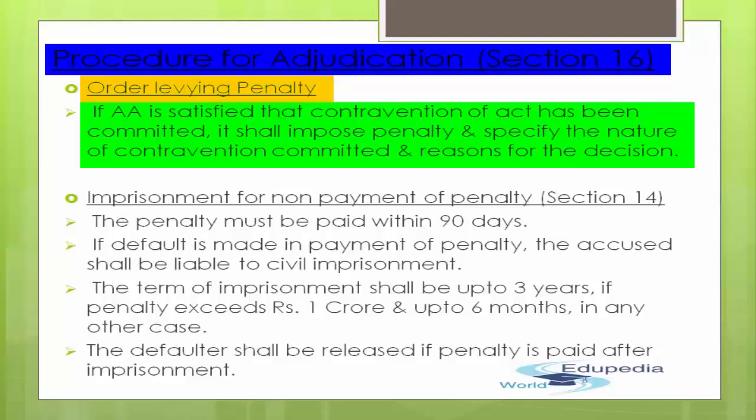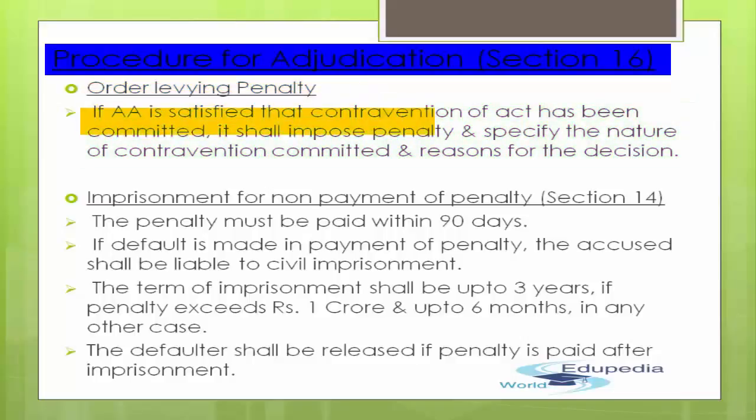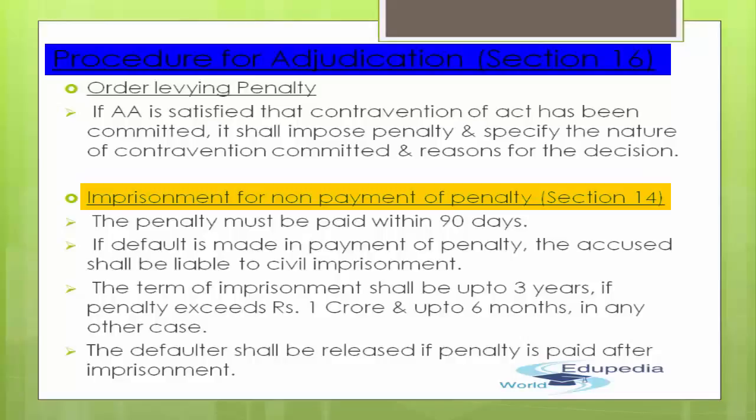So the order levying the penalty will be made once the adjudicating authority is satisfied that the contravention of the Act has been committed. Accordingly, it shall impose the penalty and specify the nature of the contravention which has been committed by the accused person, along with the reasons for their decision. So that's going to be the order for levying penalty. Next will be the imprisonment. With the order, definitely some amount will be required to be paid as penalty, and if the penalty is not paid, obviously the government and RBI won't have any other option and they'll resort to the imprisonment of the accused person.